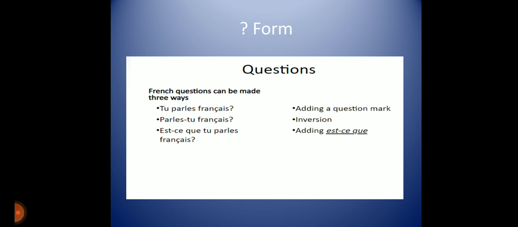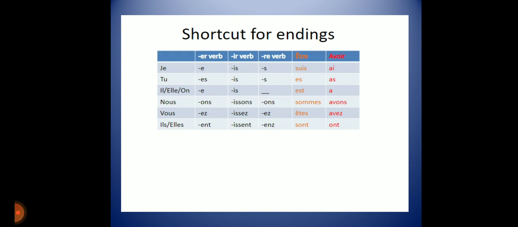Est-ce que tu parles français? Do you speak French? They all have the same sense. These are the shortcuts of verb conjugation. Je, tu, il, elle, nous, vous, ils, elles.